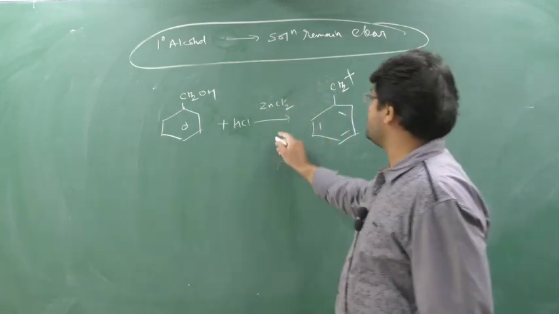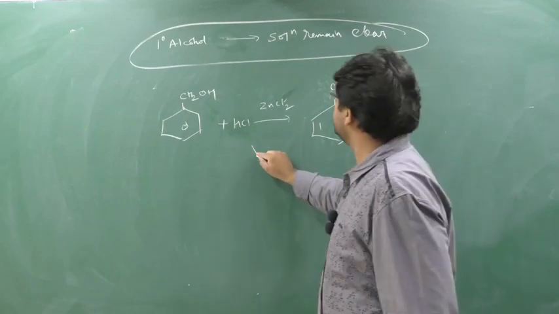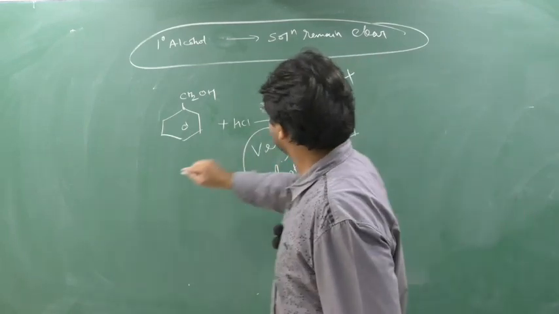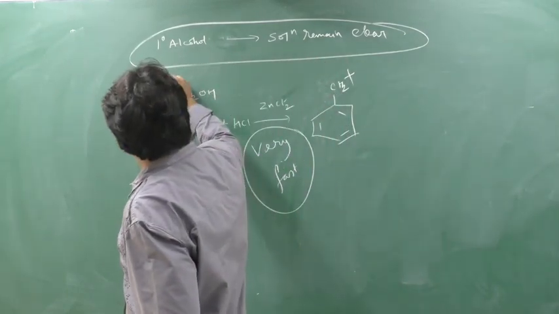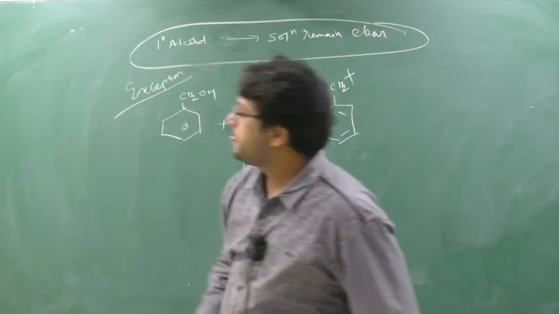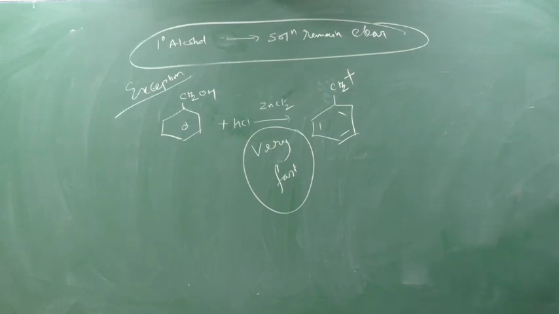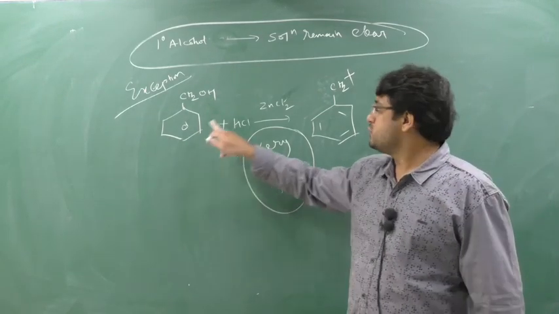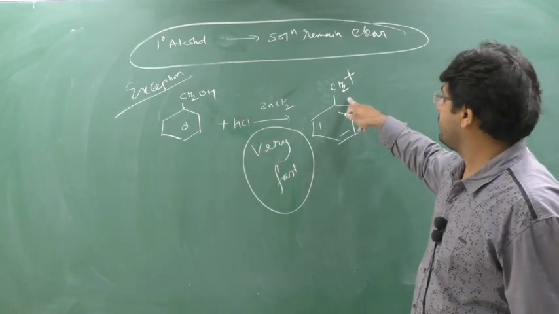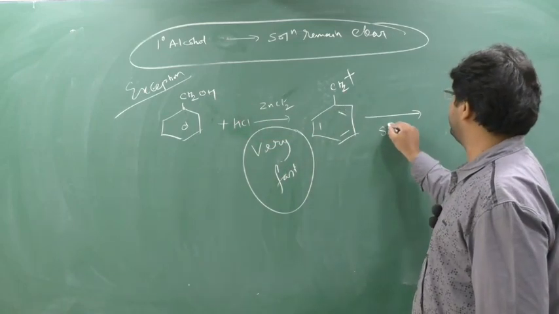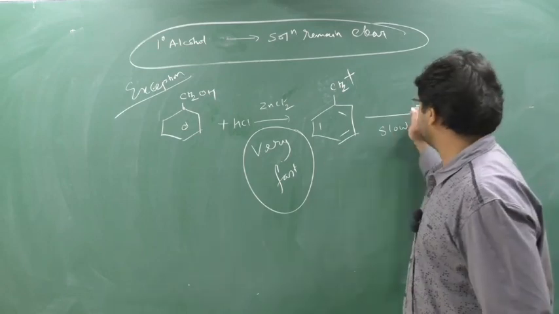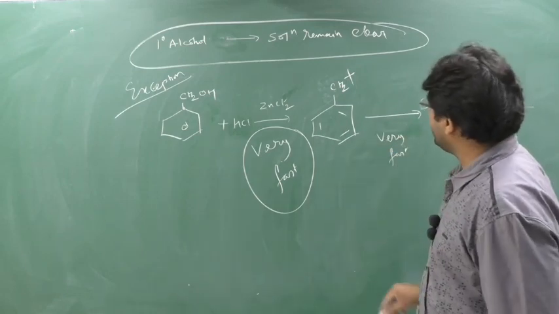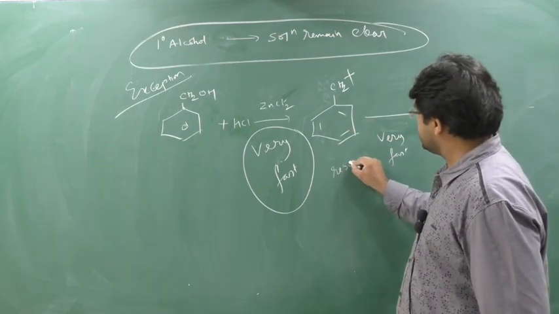Now with a 1 degree alcohol, the solution remains clear. No, here the reaction is very fast. So this is an exception. In aryl alcohol, where the ring comes, there is also formation of a 1 degree carbocation. So this 1 degree carbocation reaction should be very slow, yes or no? But the reaction is very fast. Why is the reaction very fast?